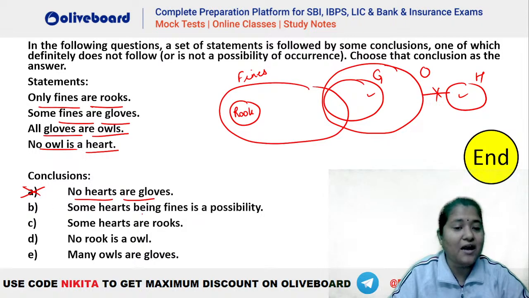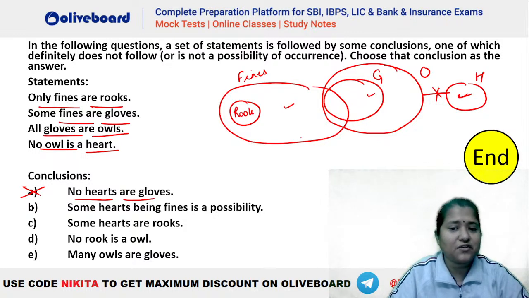Second says some hearts being fines is a possibility. Again, you can see heart and fines are independent of each other. So we could have drawn this heart here also, not your heart, this heart here, of the question. You can say this could have been drawn here as well. So some hearts being fines is a possibility will also be true. That is why this is not definitely false.